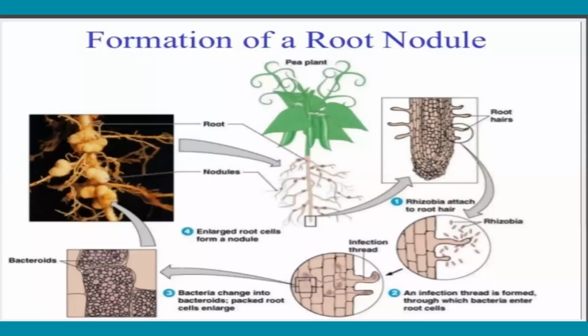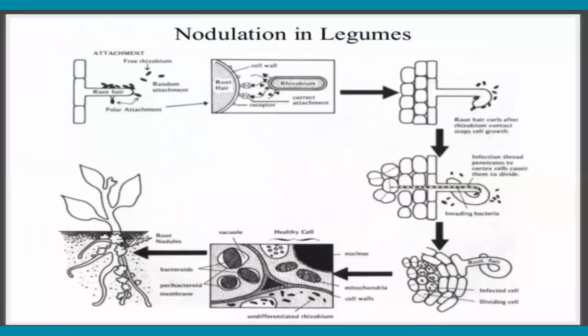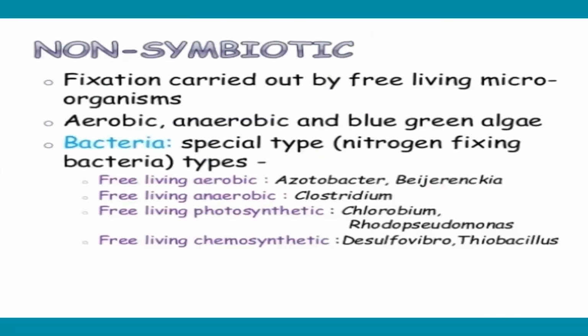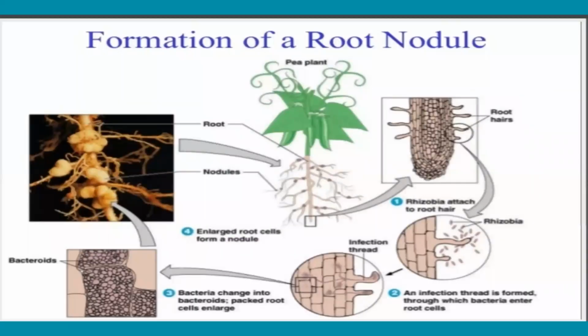So this is the formation of a root nodule. It's very important. Formation of root nodules, nodulation in the legumes. We will discuss it one by one. In higher plants, the nitrogen fixing microorganisms are found in small knob-like outgrowths, the nodules, usually found laterally on roots.